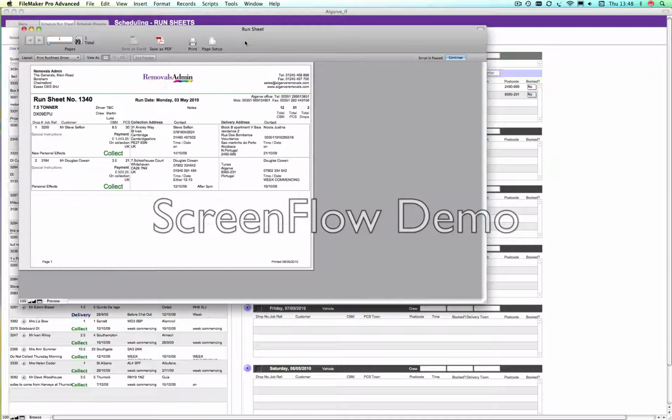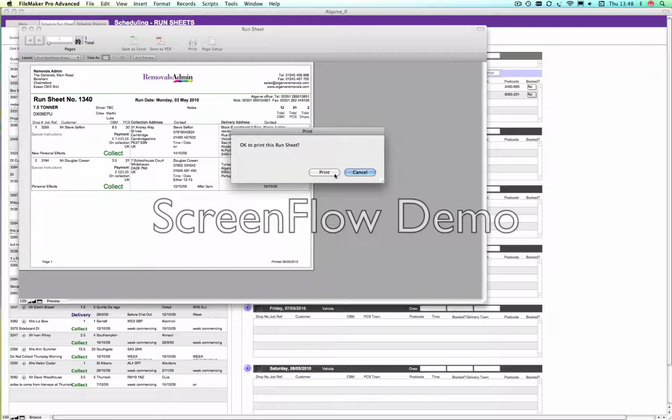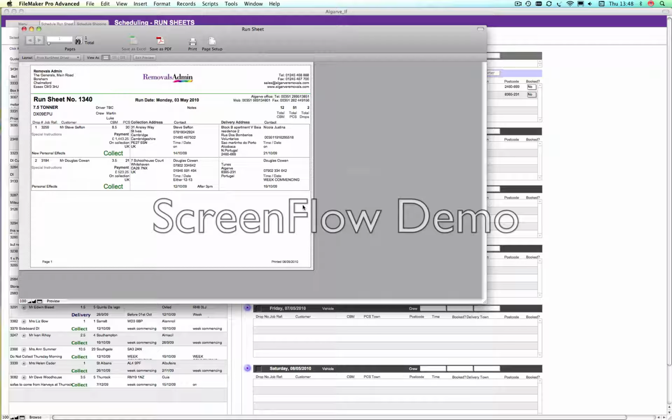Clicking the driver button will actually print a run sheet with all of the details for that collection, what the prices are and what the driver needs to do. Clicking continue there will allow us to print this.